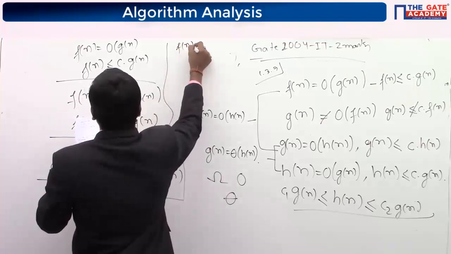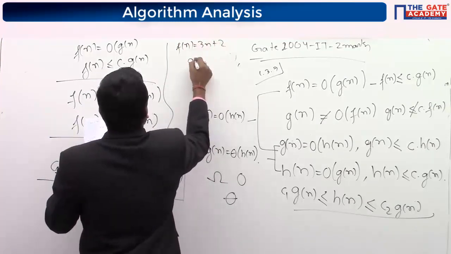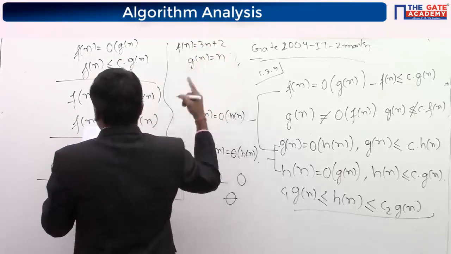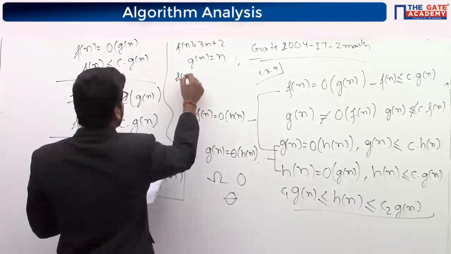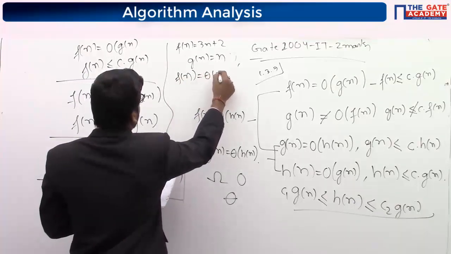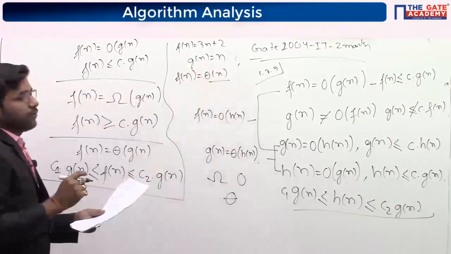Fn is equal to 3n plus 2 and Gn is equal to n. So here both conditions were satisfied, so in this case we have said that Fn is equal to theta of n. But both functions are not equal.